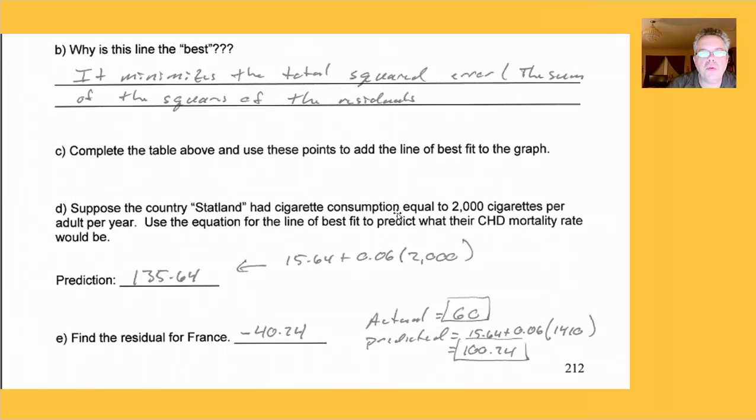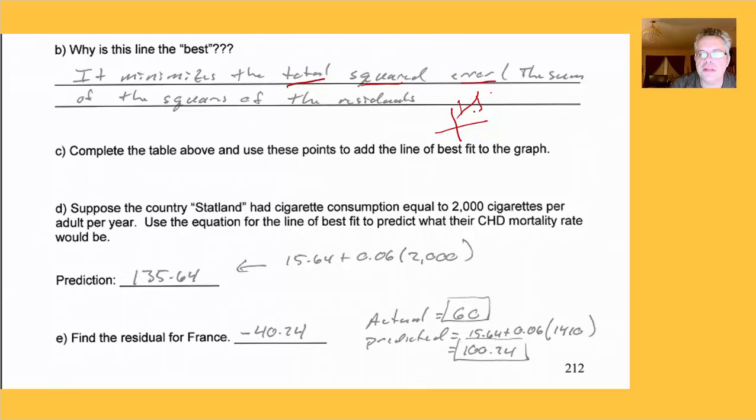Now, it's important to know why the line of best fit is the best. What makes this line the best? Well, it minimizes the total squared error. So it's important to know that. And what exactly does that mean? It's the sum of the squares of the residuals. So remember when we had a graph and we have our line and the data points are scattered about it? Remember we drew vertical lines to the graph.